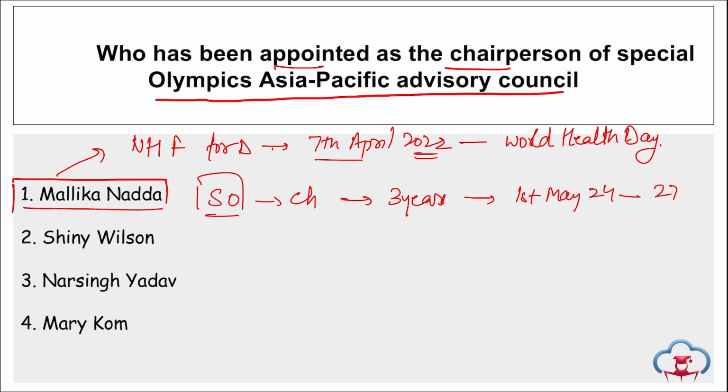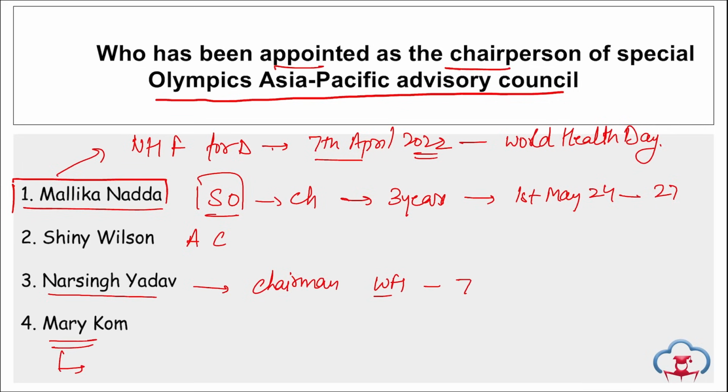Correct? Then if we talk about Shiny Wilson, remember, Shiny Wilson has been nominated as the member of the Athletic Commission of Asian Athletics. Then if we talk about Narsingh Yadav, remember former wrestler Narsingh Yadav has been elected as the chairman of Wrestling Federation of India's 7-member athletes panel.